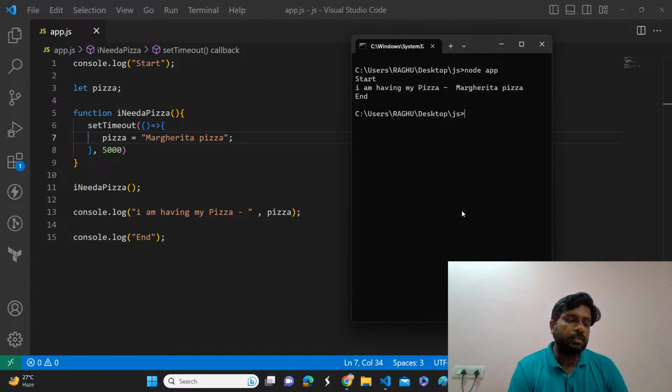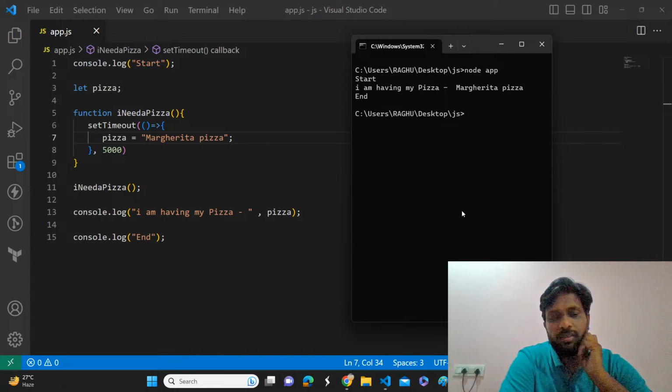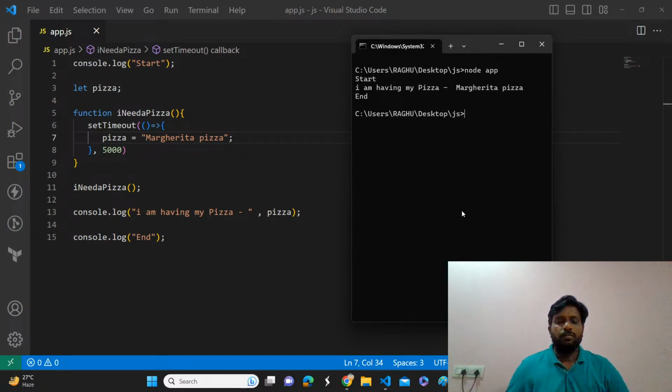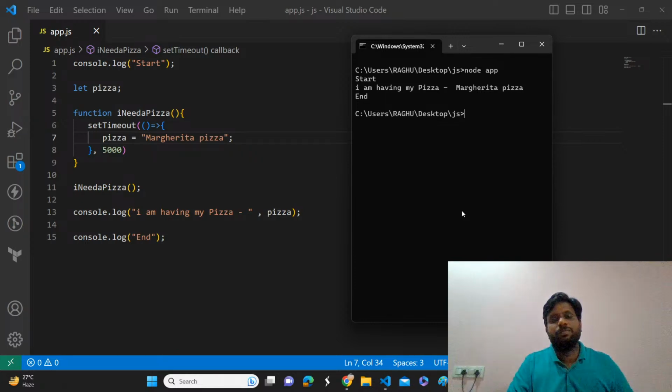You know the answer, just tell me. Start, end, okay, then after it will give the output. Observe the code properly. No problem, if you want, take pen and paper, draw the diagram, execute one by one, visualize, and tell me the answer.